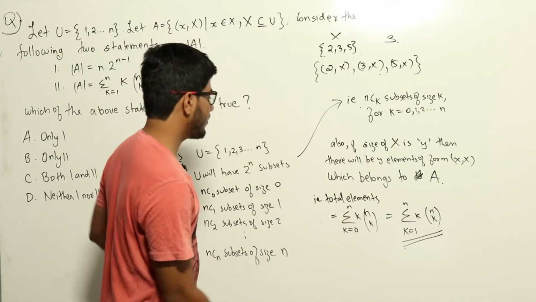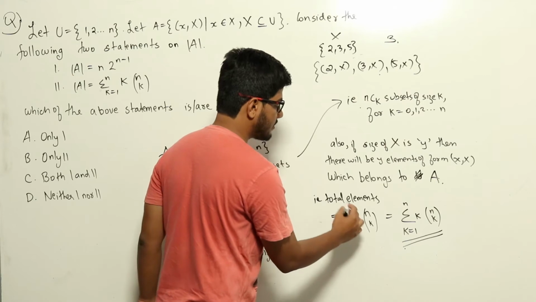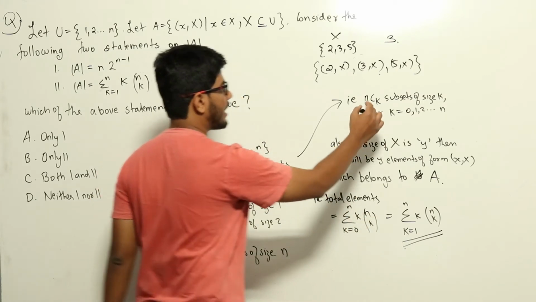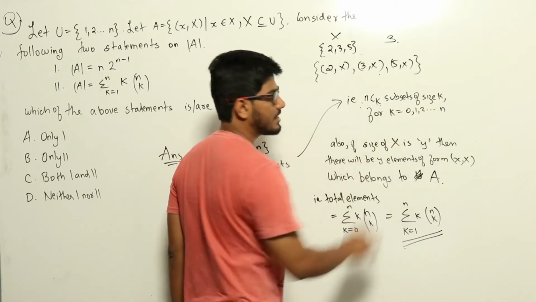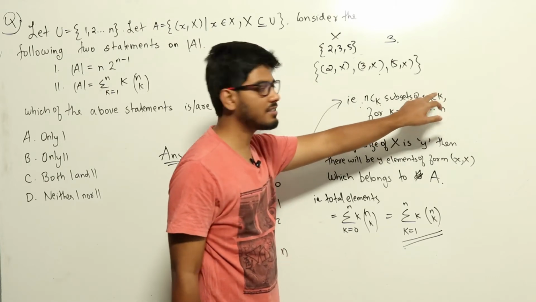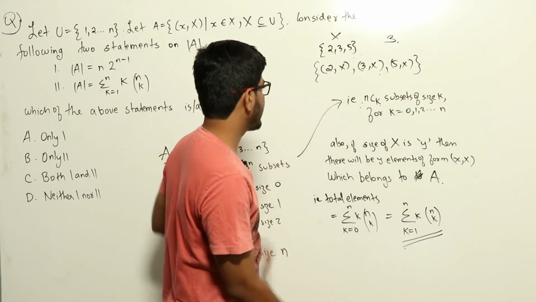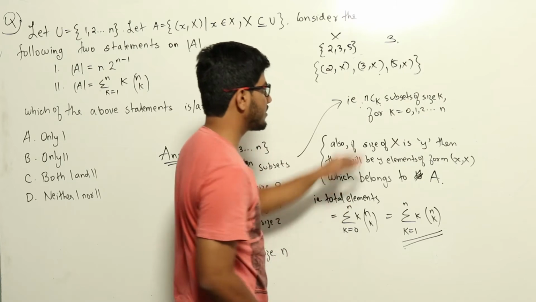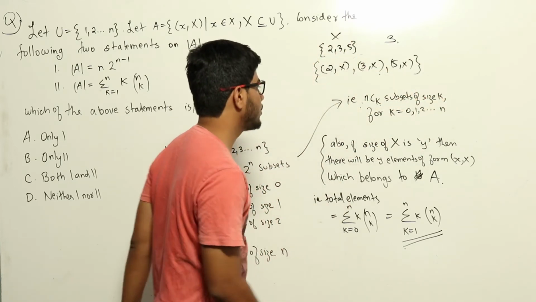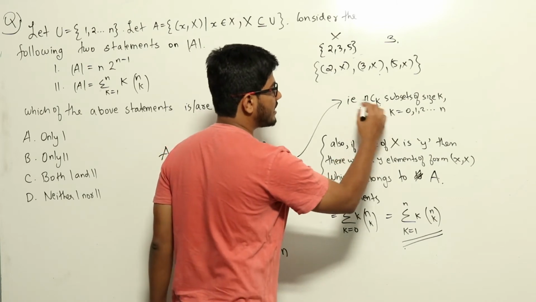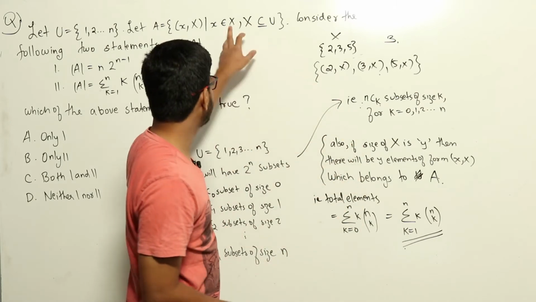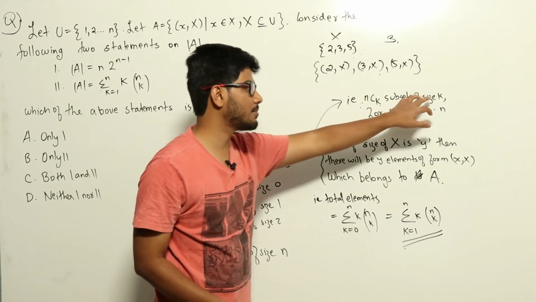Now if we combine these two statements, we will see that the total number of elements in A will be equal to sigma k equal to 0 to n, k into nCk. That's because if there are nCk subsets of size k, each of these sets will be contributing k elements to A, which we got from this statement. If the size of a set is k, there will be k elements added to A, which means if there are nCk subsets of size k, nCk into k elements will belong to set A because of that particular subset of size k.